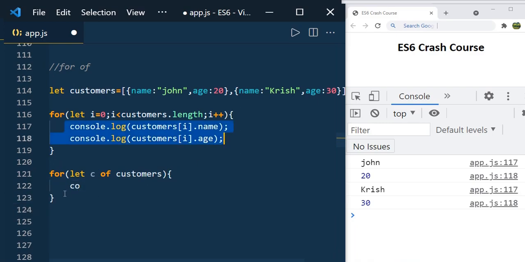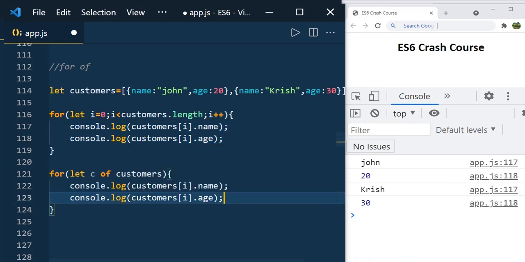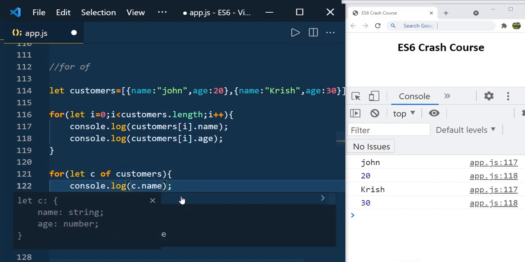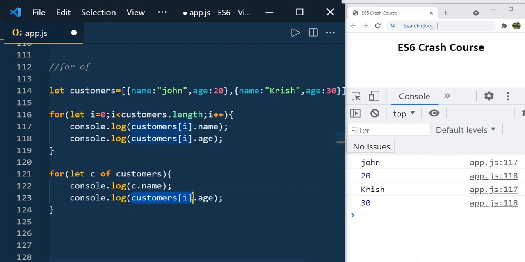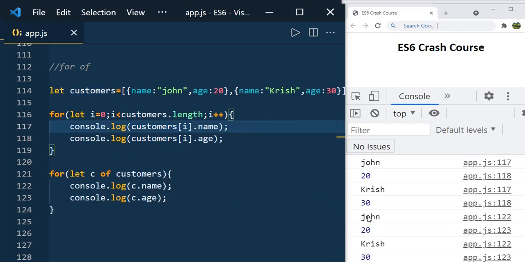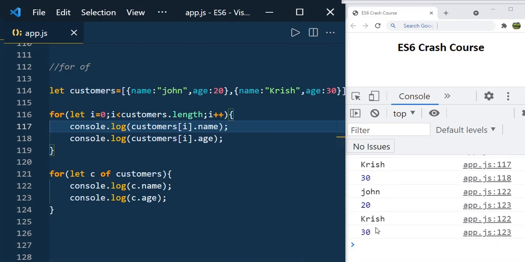Just console.log, and instead of customers of i, you can write c.name and c.age, and if you print, you can see the same result, John 20, Chris 30. So this is the simple logic compared to the earlier one, and this is how you can use the for of to iterate object arrays mostly. So by this we completed our first section. If you have any doubt, please leave a comment.